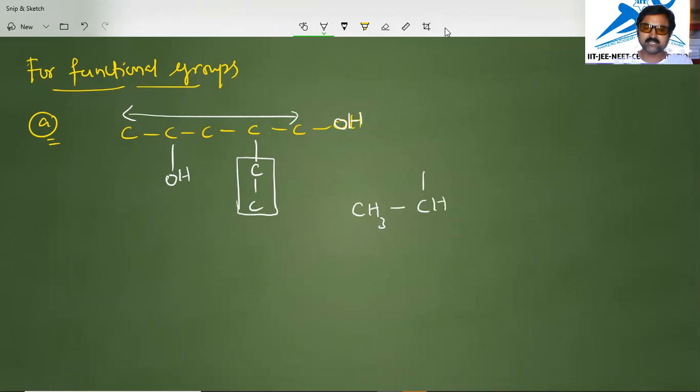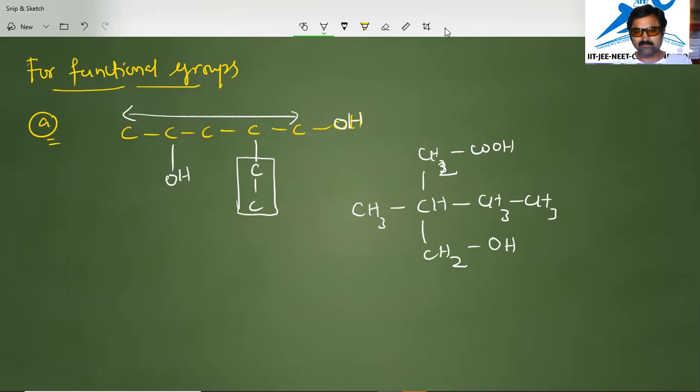It is extended with a functional group CH2COOH, the carboxylic acid functional group, and it continues like this CH3, CH3. And downwards we have one more CH2OH here. Here we will consider the carbon chain containing functional groups. So this will be given importance.